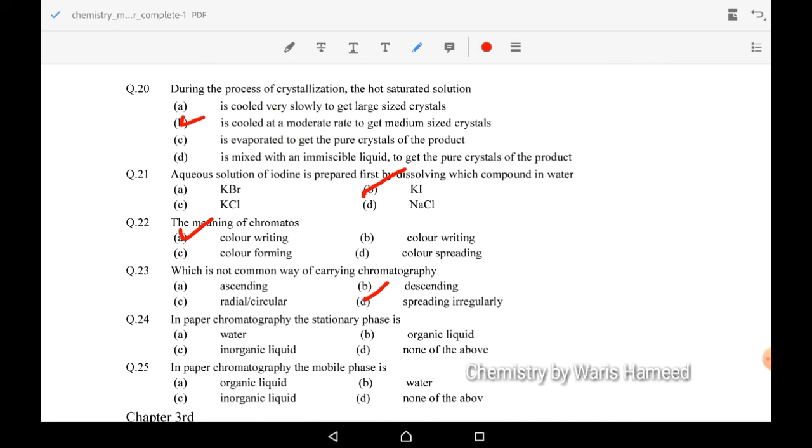In paper chromatography, the stationary phase is water on paper. The mobile phase is an organic liquid.